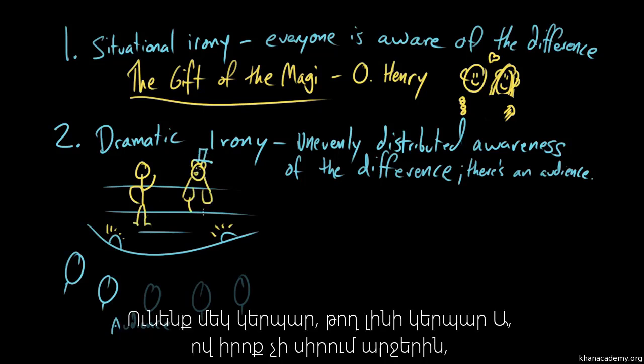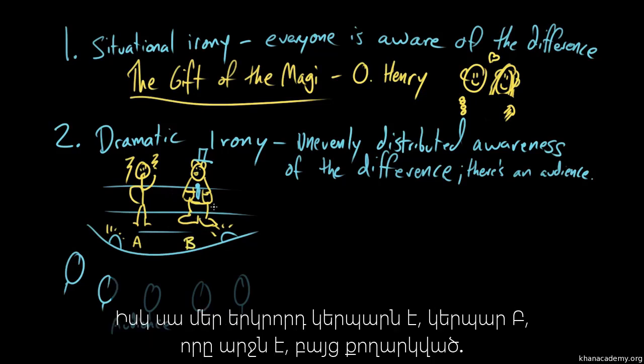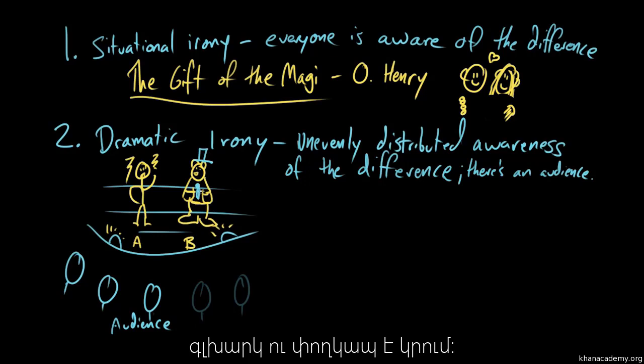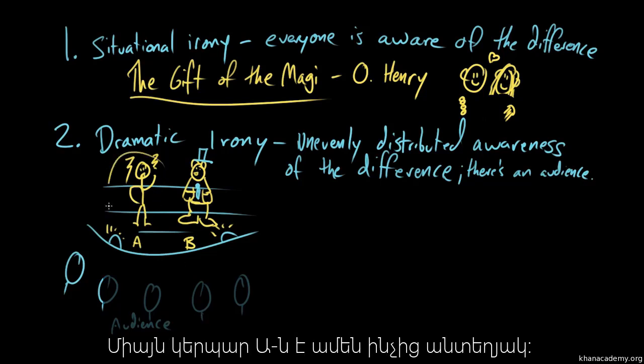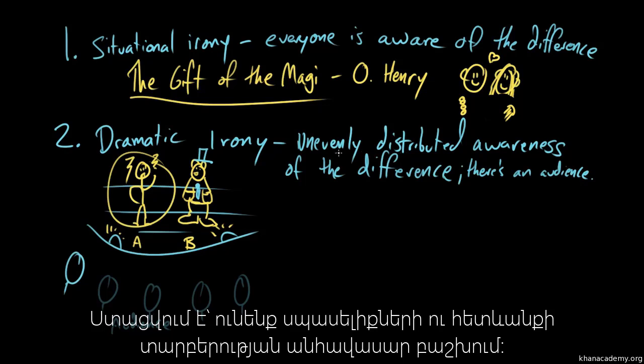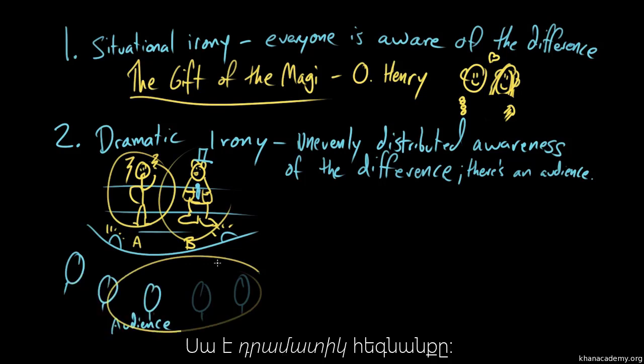So let's say we've got a play, here's our stage, here's our audience down here. We have one character here, character A, who really doesn't like bears. And is talking about if he ever meets a bear, he's probably going to punch that bear right in the face. And here is character B, who is a bear, but is a bear in disguise, wearing a hat and a tie. Now, character B knows that character B is a bear. The audience knows that character B is a bear. Character A is unaware. So we have this unevenly distributed awareness of the difference between expectation and result. Character A expects that character B is not a bear, but character B and the audience know that the opposite is true. That's dramatic irony.